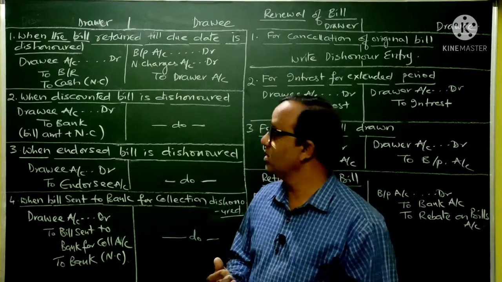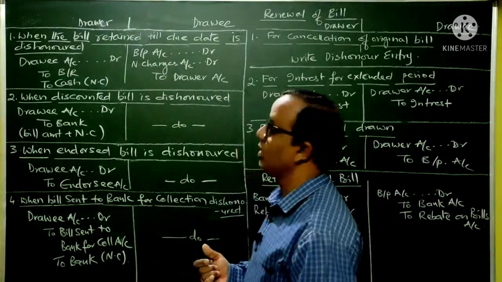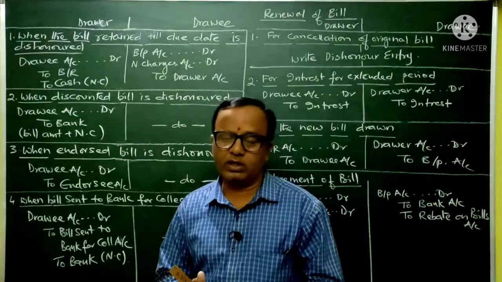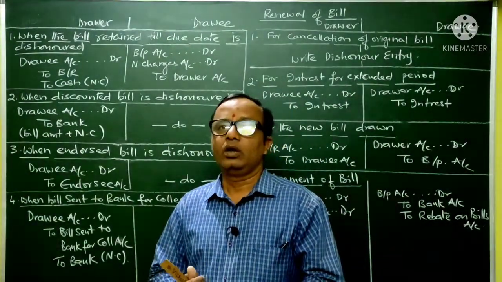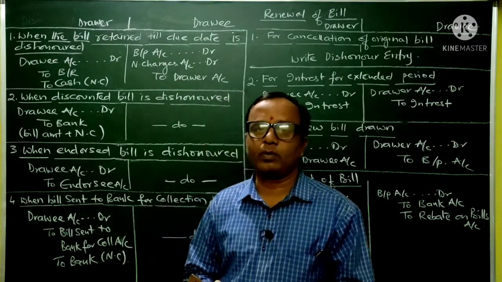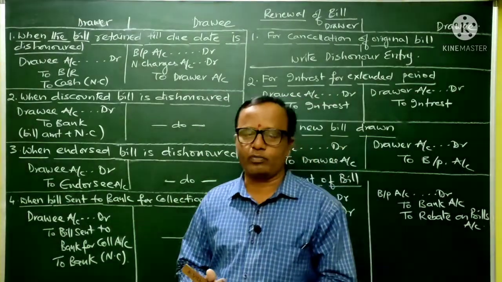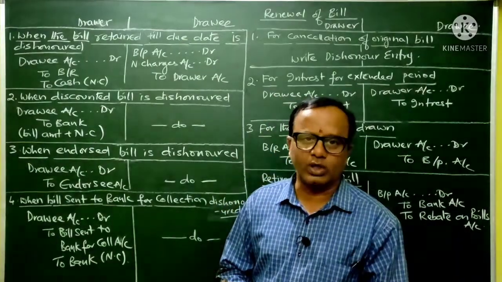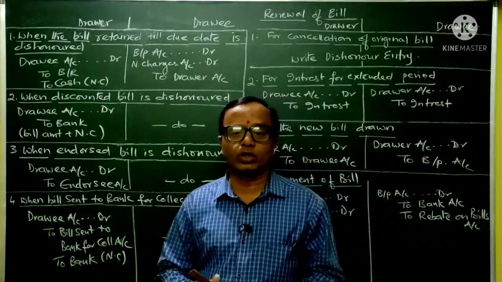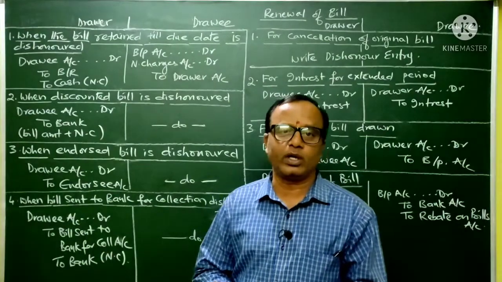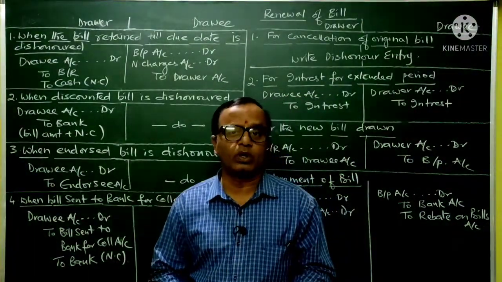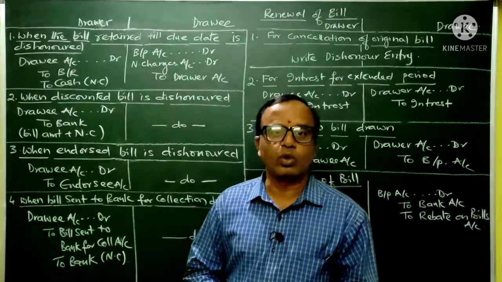Now let's discuss these dishonor entries. Dishonor means on the due date, if the drawee has failed to make payment on the bill, then we will call it a dishonor of a bill. Now here we should understand that when a particular bill is dishonored, whoever is the holder of that particular bill on the due date should get that bill noted with one particular official called a notary public.